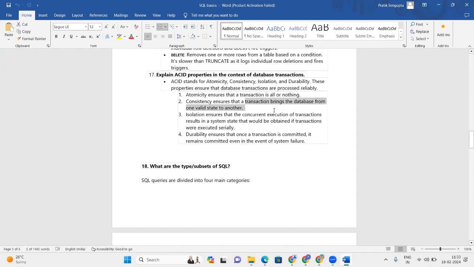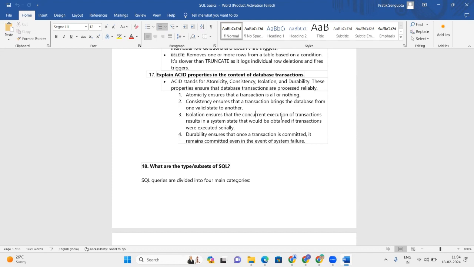Consistency means a transaction brings the database from one valid state to another. Isolation ensures that concurrent execution results in a system state that would be obtained if transactions were executed serially. So concurrent execution means two transactions can execute concurrently, but with no deadlock. That's a very important property of every database.